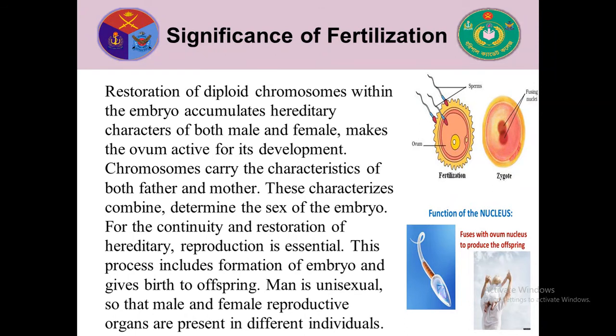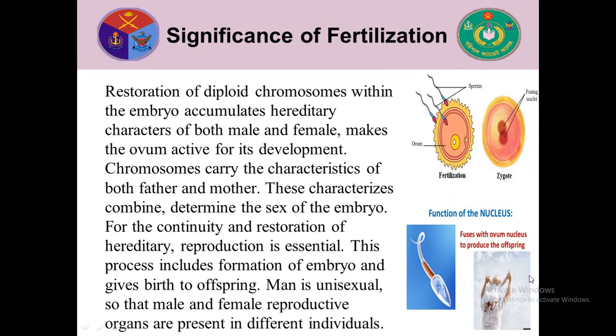Man is unisexual, so male and female reproductive organs are present in different individuals. So fertilization is important. If there is no fertilization, then the species cannot increase their number. So it is very important. Look, this ovum and sperm form the zygote, and after that, from this zygote, a new baby is born.